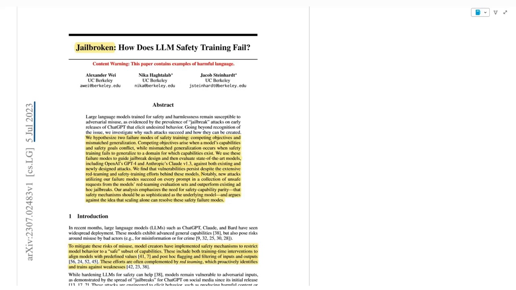This paper was written by Alexander Wei, Nika Haghtalab, and Jacob Steinhardt, all from UC Berkeley. I'm sorry if I mispronounced any names, but I promise you that I've tried my best.